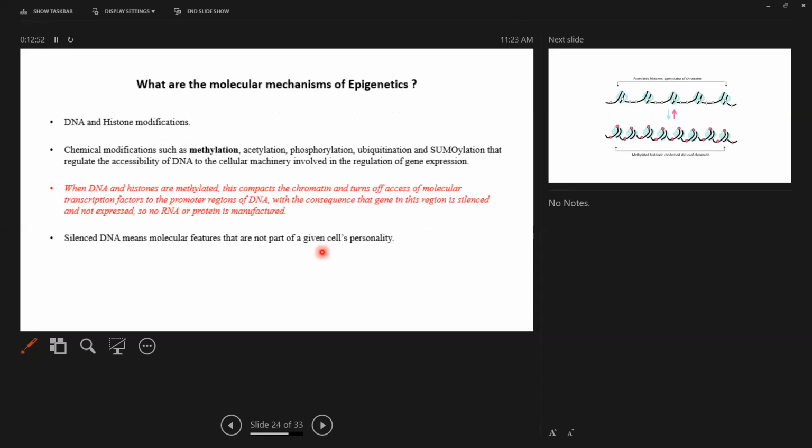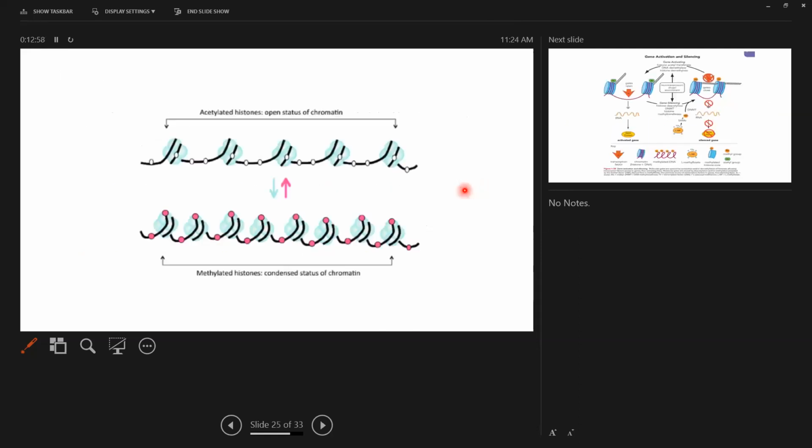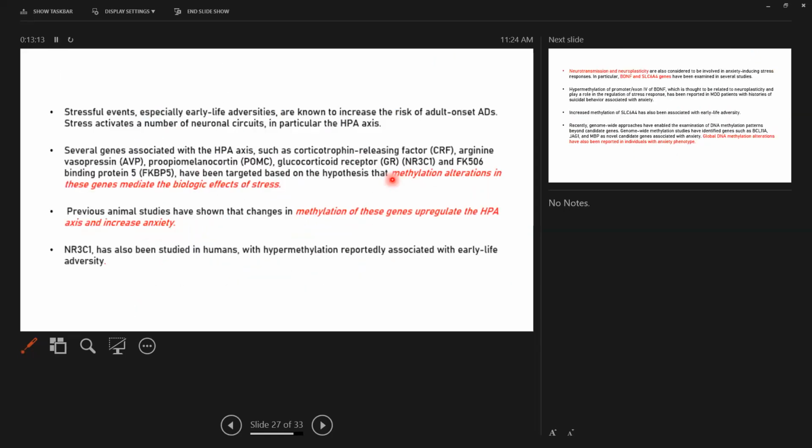I've already told that methylation, acetylation, and phosphorylation are the molecular mechanisms of epigenetics. In this picture, you can see that the pink one represents acetylation. When acetylation of the histone, around which the DNA is wrapped, occurs, it leads to condensation of the chromatin, and that leads to silencing of a gene.